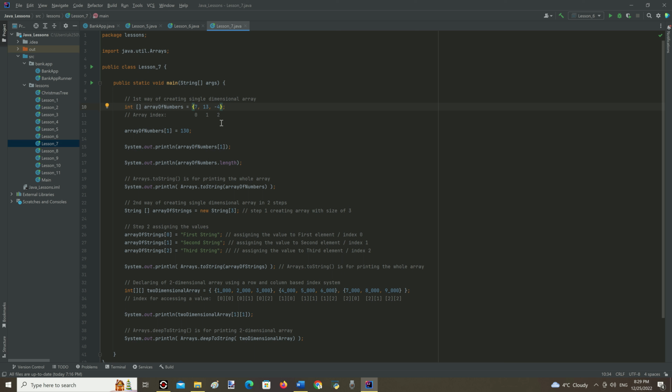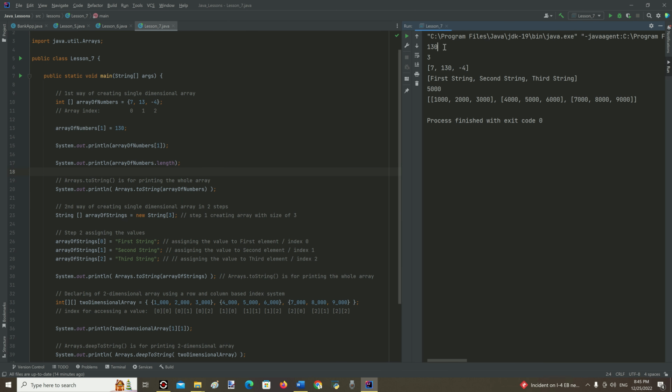There is an index system like in strings to get access to the elements of the array. The indexing system, like in strings, starts from 0. 7 equals index 0, 13 equals index 1, minus 4 equals index 2. And here, using the index value, we can change the value of the element in this array. So, in this line of code, the element under index 1 gets a new value of 130. Let's run the program.